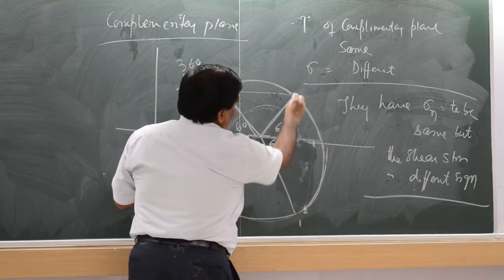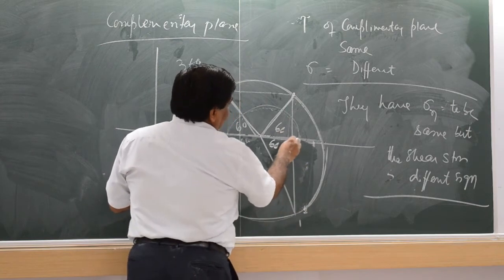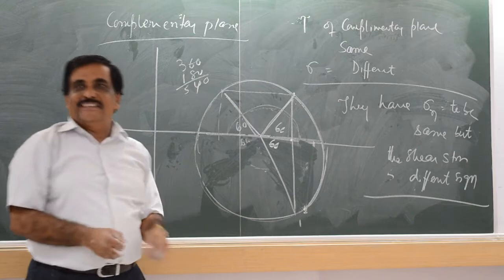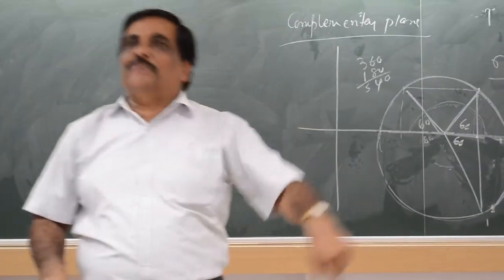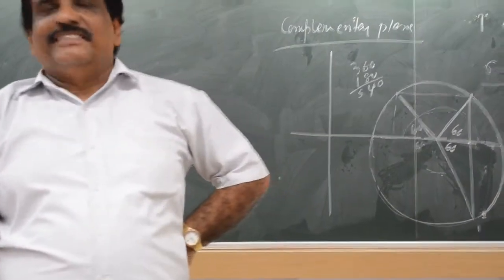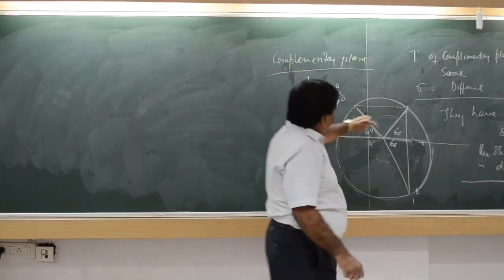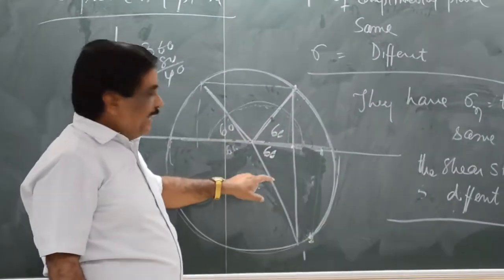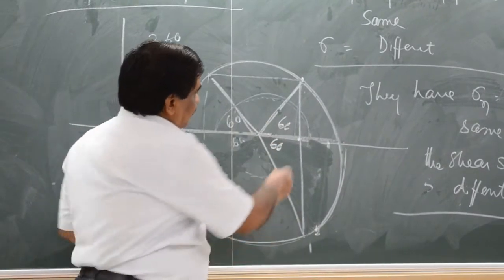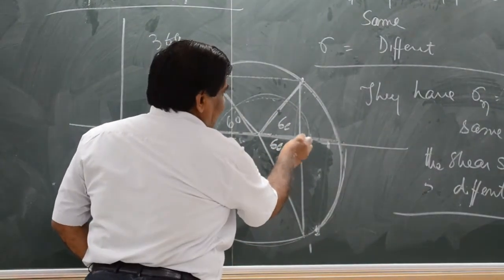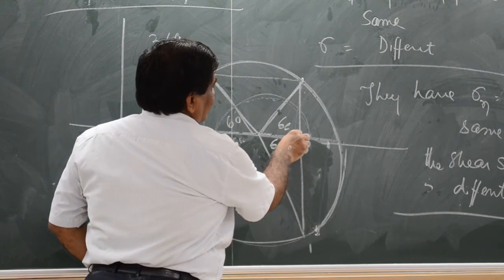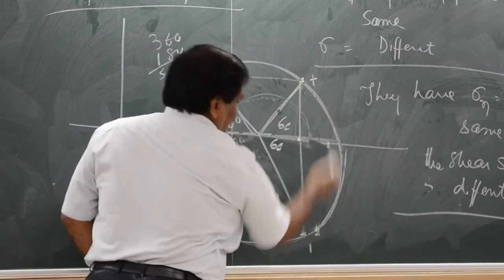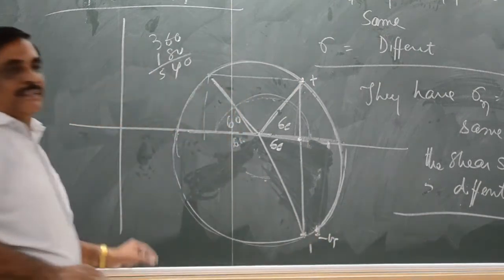ये वाला. So the normal stress will be same, but shear stress will be same but different side. ये सेम विथ द अदर कॉम्प्लीमेंट्री. Other complementary plane. ये complementary plane है, ये complementary plane है. These two planes, this is the value ना. Normal stress will be same, but they have different shear stress. This will be positive, this will be negative.